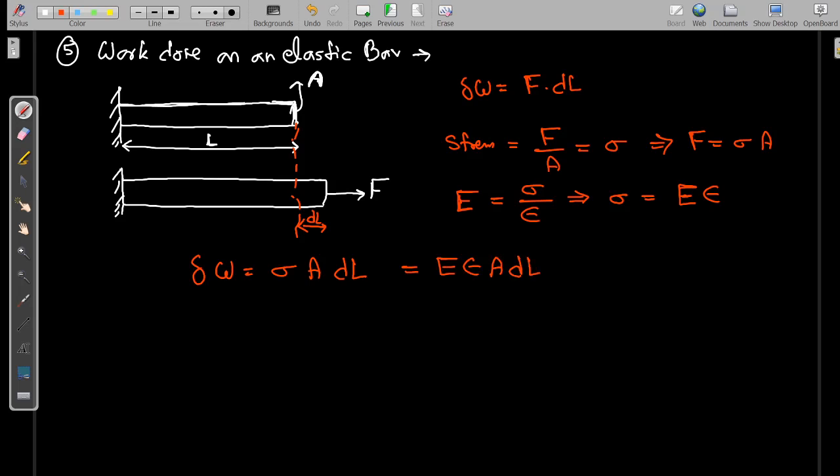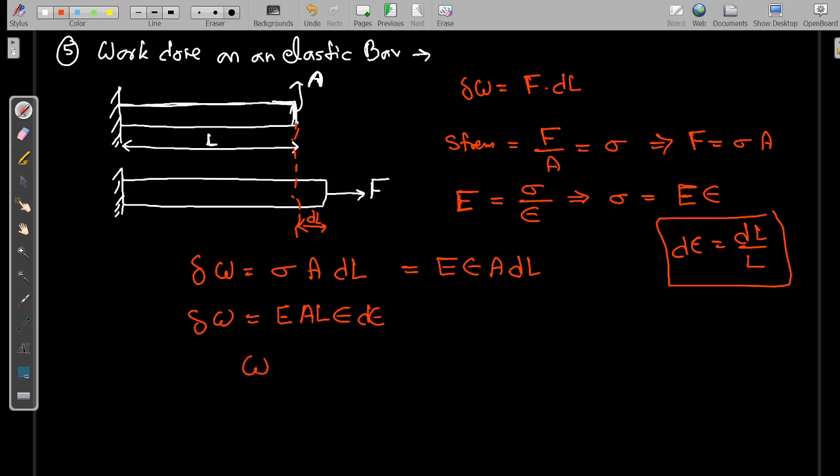We know that d epsilon is equal to dl over L, means strain, so dl is equal to L into d epsilon.